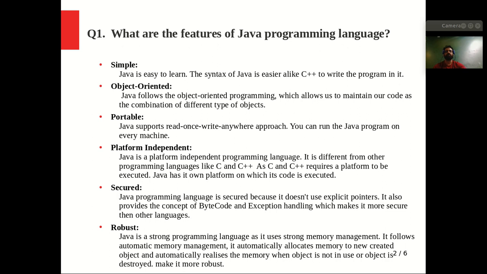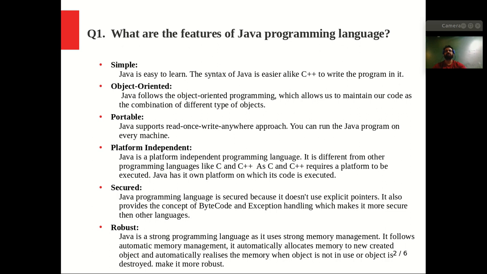This is a very important point: Java does not depend on any platform to run. It only requires a JVM or JDK to run our Java program, but it can run on any type of platform.